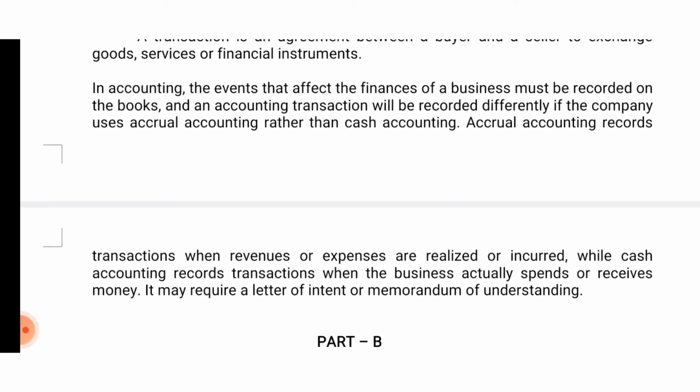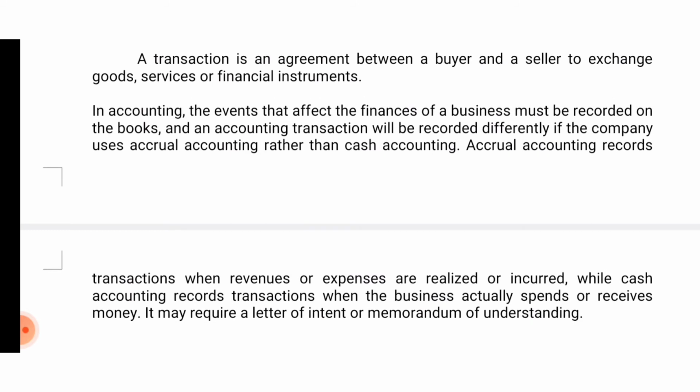Accrual accounting records transactions when revenues or expenses are realized or incurred, while cash accounting records transactions when the business actually spends or receives money. It may require a letter of intent or memorandum of understanding.